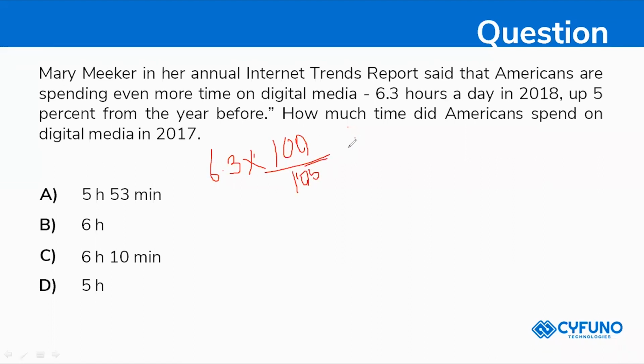So this will be giving you the answer as 6. So 6 hours time they are spending for this, right? So 6.3 into 100 divided by 105 will give you the answer 6. So 6 hours per day, in 2017 they have spent, right?